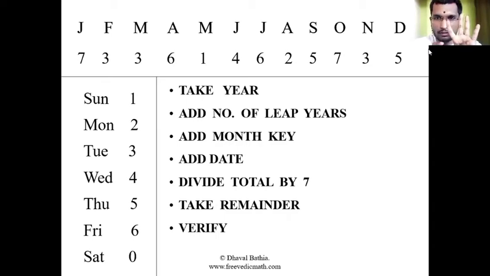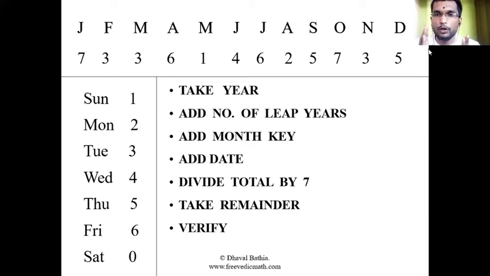So we have to know the table of 4. Like if I want to find any day of 2005, then I will take the number of leap years as 1, because before 5 only one leap year came. From 0 to 5 only 1 leap year came.